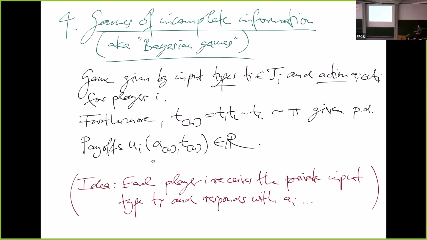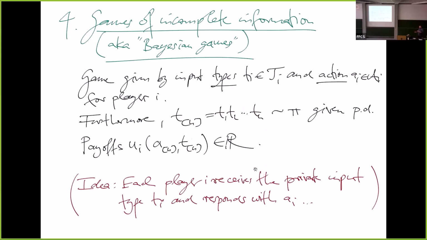So one way of interpreting this is that the players are playing some game which is determined by this vector t. But each player has only incomplete information about which game is actually played. The payoff is determined by the full tuple of t's, but they can only respond to the t_i that each player sees.